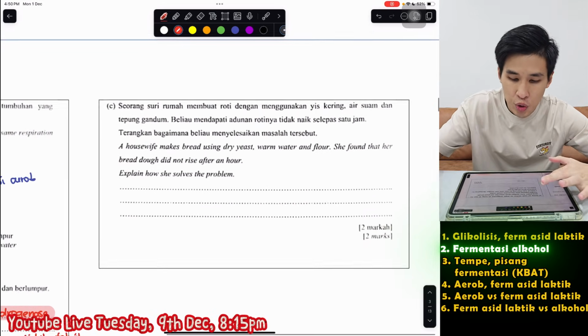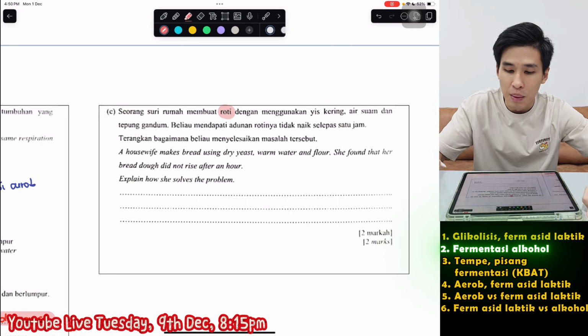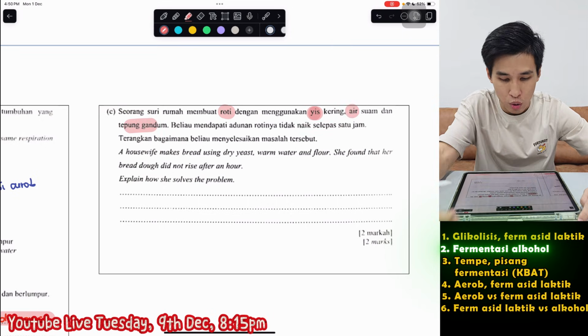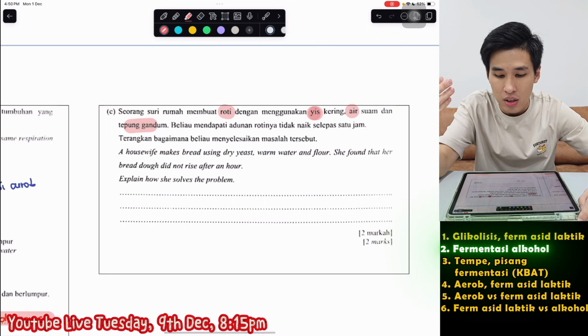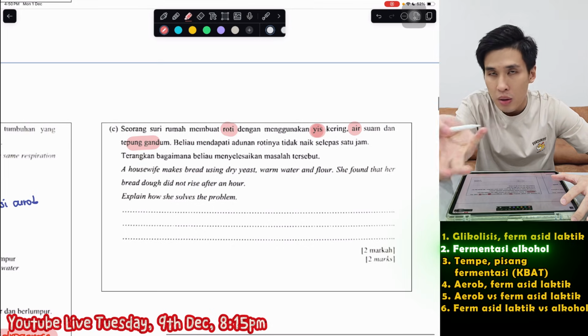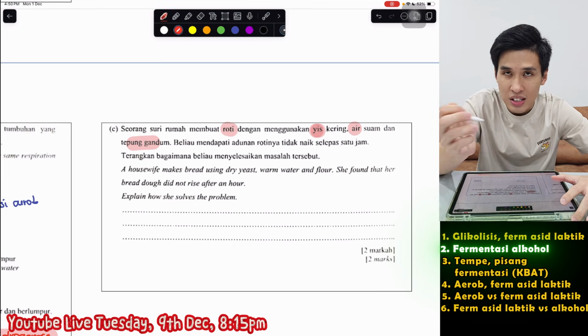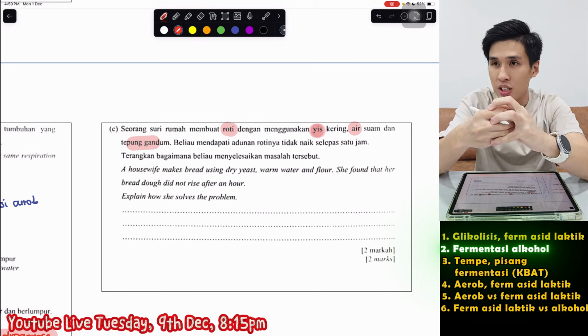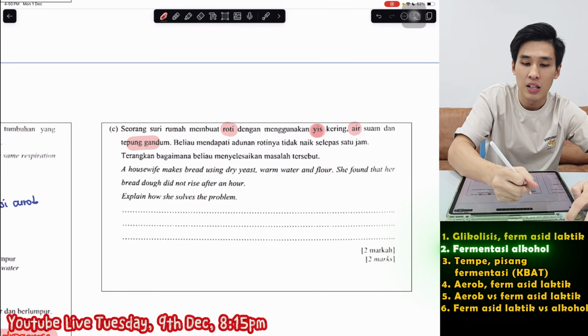Next, seorang suri rumah membuat roti dengan menggunakan yeast kering, air suam dan tepung gandum. Beliau mendapati adunan roti tidak naik selepas 1 jam. So, buat roti, you must use yeast. Because yeast dalam itu dough adunan roti, right, tidak ada oksigen, dia akan dipaksa menjalani fermentasi alkohol.